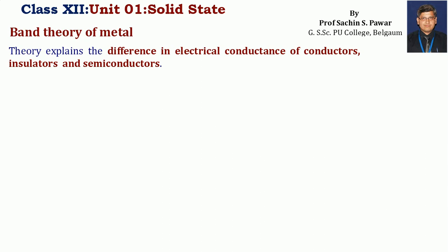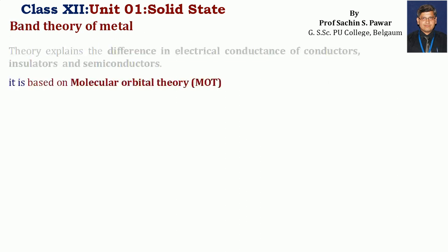If we have to understand the conduction of electricity by conductors, insulators, and semiconductors, then we have to go for a theory called band theory of metals, and that we shall see in the coming slides. We should know that the band theory of metals is based on molecular orbital theory, and if you just recall your PUC first year unit 4 chemical bonding, there you have already learnt what is known as molecular orbital theory.